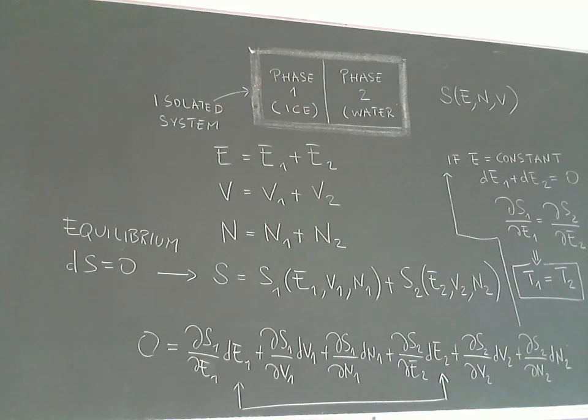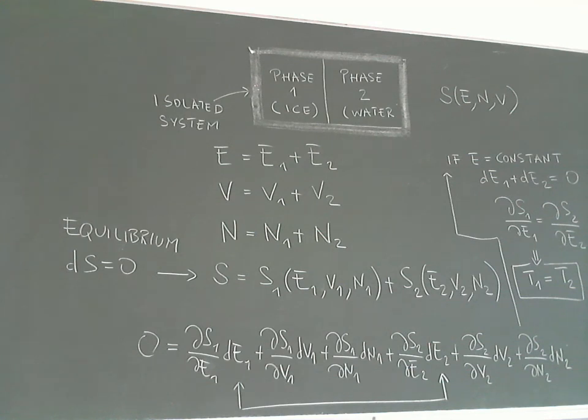So what is E? It is the energy of the system. But now the system has two parts. Phase 1 has an energy E1, and phase 2 has an energy E2. Generally E1 and E2 will be different. The volume of phase 1 will be different from the volume of phase 2, and the number of particles in phase 1 will be different from the number of particles in phase 2. So instead of just E, N, and V, we have E1, V1, N1, E2, V2, and N2.